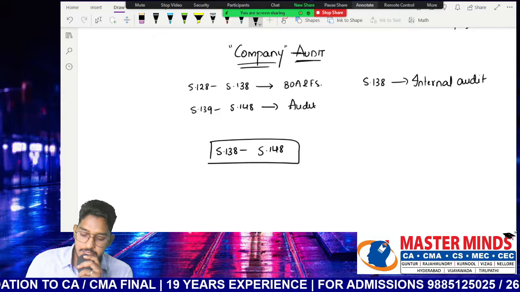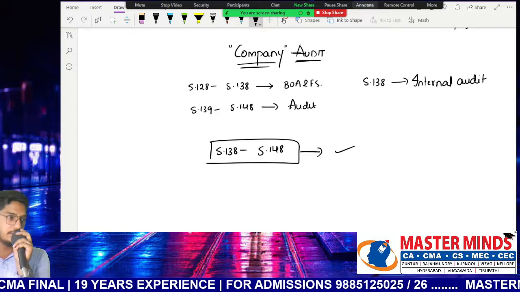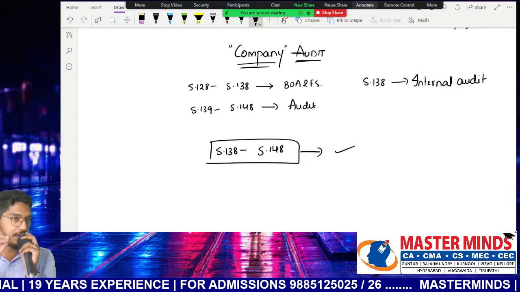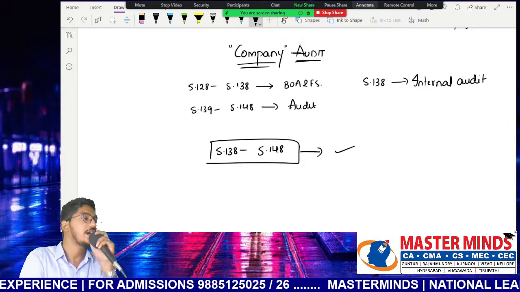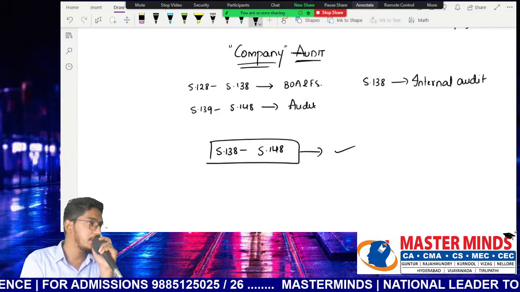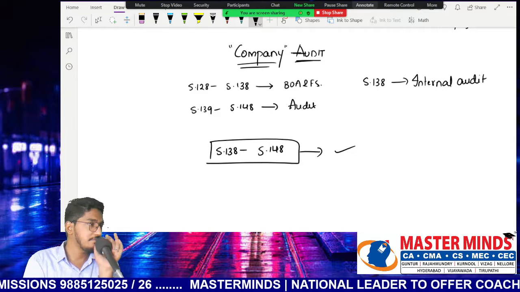So these 11 sections we are going to discuss as a part of which chapter? The company audit chapter. This is our agenda for discussing this chapter. These sections of the Companies Act we have to discuss. This part of the law we have to discuss as a part of this chapter. Clear, everybody? Comfortable till now?